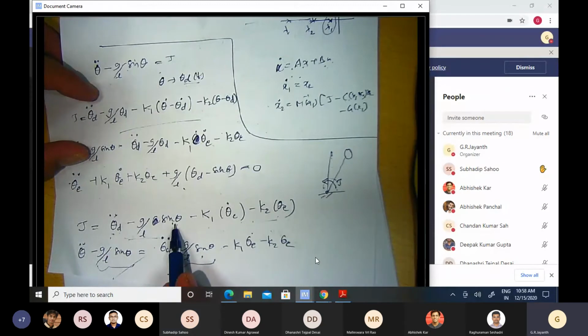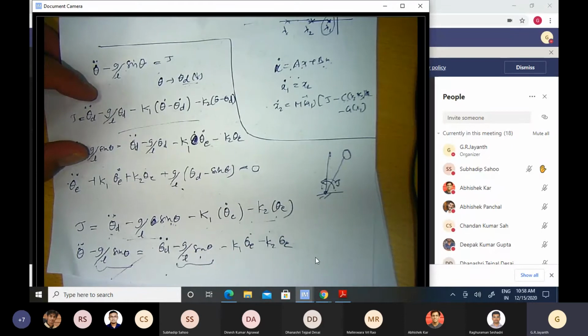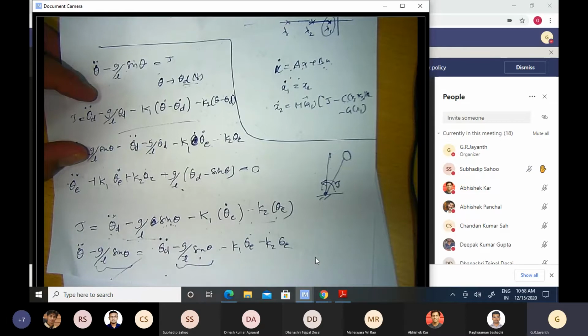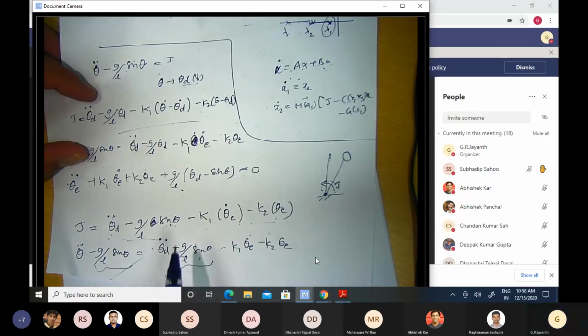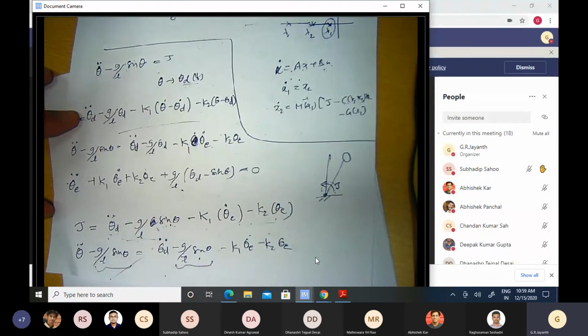My goal was to cancel the nonlinearity. Whatever nonlinearity you have on the left hand side had to be cancelled on the right hand side. That was why I applied a torque which was proportional to theta and not theta d, because on the left hand side I do not have theta d. I only have theta. So to cancel that, I put sine theta here also.